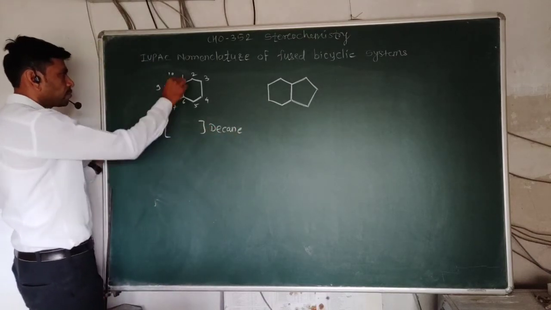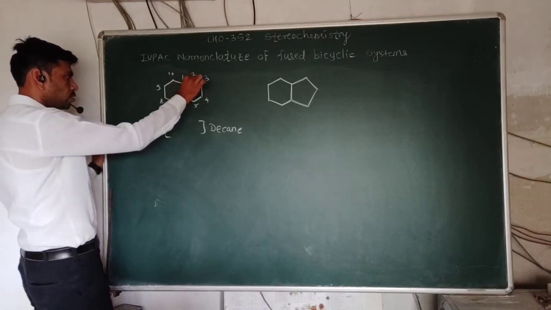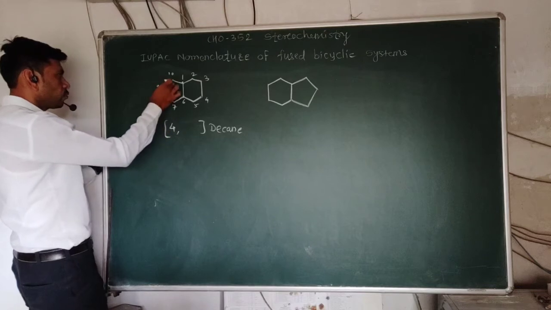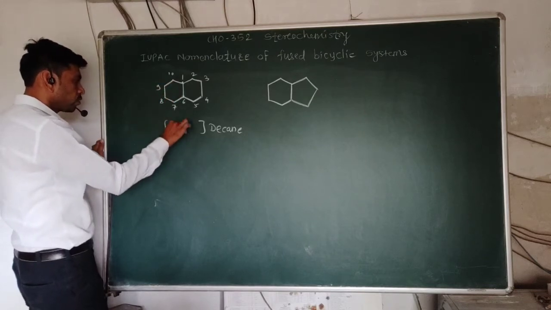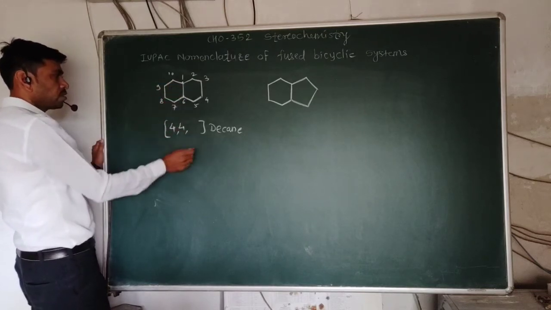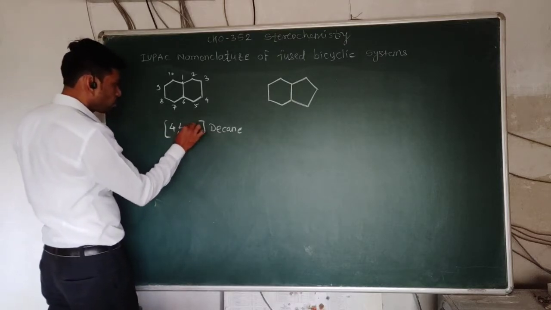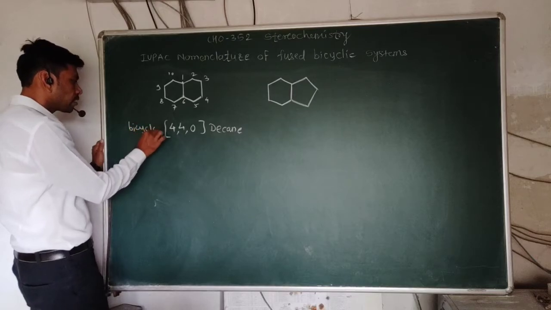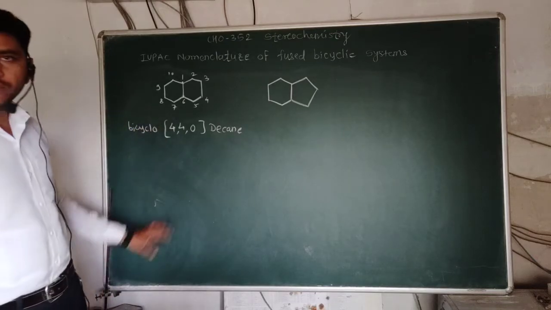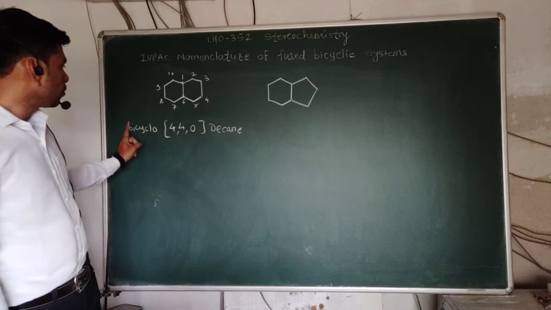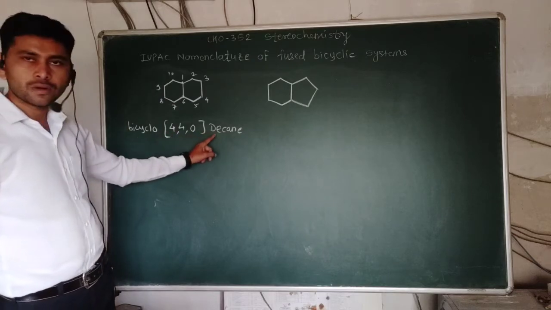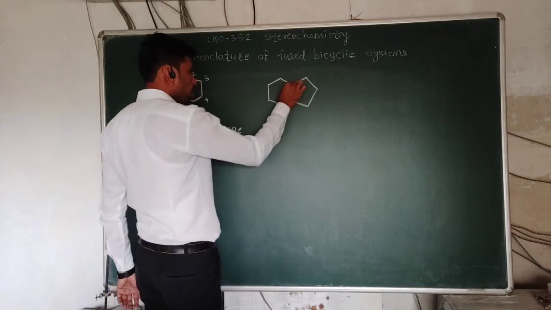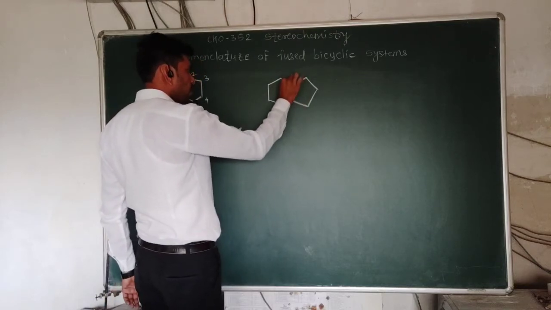And the number of carbon atoms between the bridges: 1, 2, 3, 4. So a total of 4 carbon atoms here. Here also 1, 2, 3, 4 carbon atoms. 4, 4. And between the bridges there is no carbon atom, so we write 0. 4, 4, 0 decane, and we write the prefix bicyclo. So the IUPAC name of this bicyclic compound is bicyclo 4,4,0 decane. Bicyclo 4,4,0 decane.